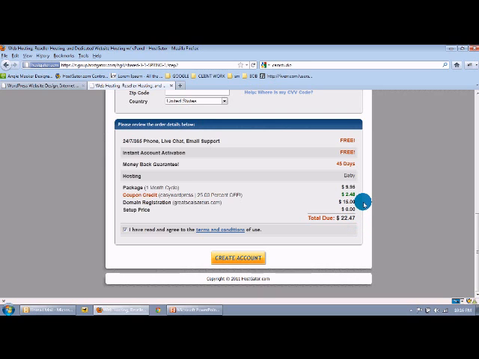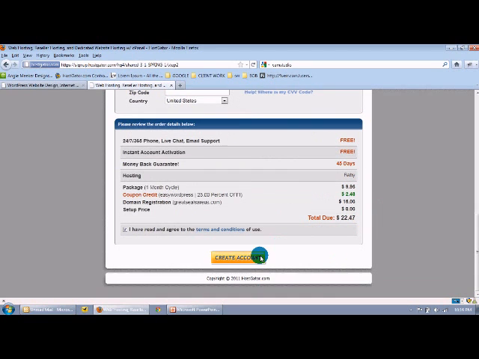Now, in the next month, you wouldn't have this domain registration because the domain registration covers the entire year. So for the next month, the registration would be about $7 because the package would be just 25% off of that. So, okay, you would click Create Account.